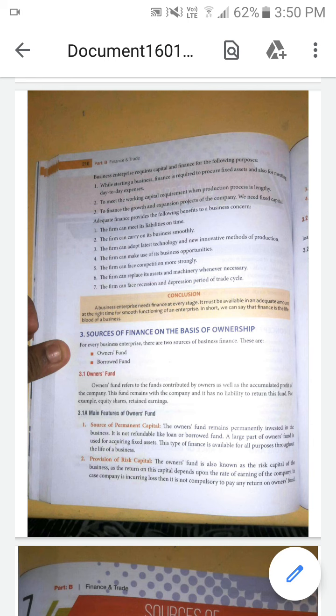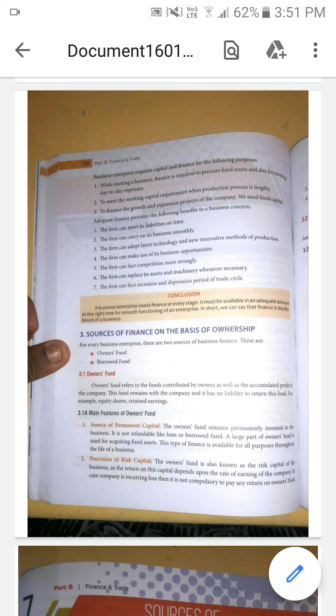Provision of risk capital means the owner's fund is also known as the risk capital of the business, as the return on this capital depends upon the rate of earnings of the company. What is the rate of earnings of the company? That is profit. In case the company is incurring loss, then it is not compulsory to pay any return on the owner's fund. There is no liability to repay the amount to the owners. This is called the provision of risk capital.